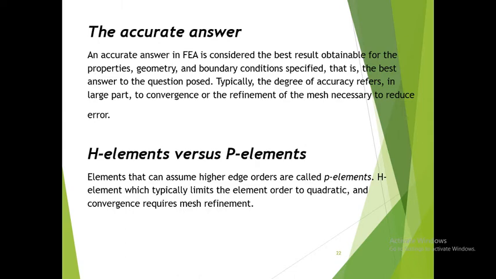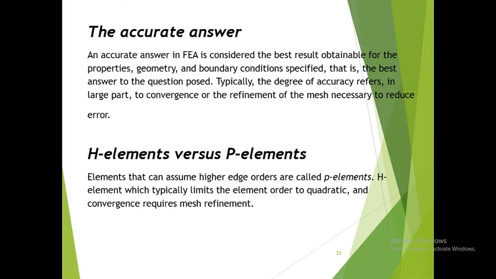Typically, the degree of accuracy refers in large part to convergence or the refinement of the mesh necessary to reduce error. It means that you need to do trial and error. So do the meshing and so on, and then at the end of the day we can get the actual result. So, h elements versus p elements.